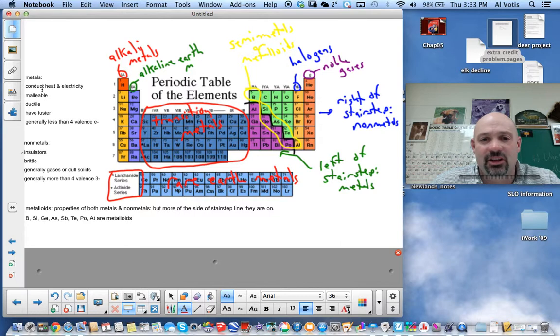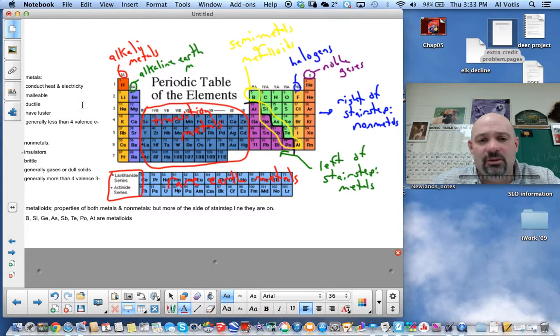Nonmetals are insulators. They don't conduct heat or electricity. They're brittle. They're not malleable or ductile. You hit them with a hammer, they're going to break instead. A lot of them are going to be gases or dull solids. They're not going to have luster. They're also going to generally have more than 4 valence electrons.